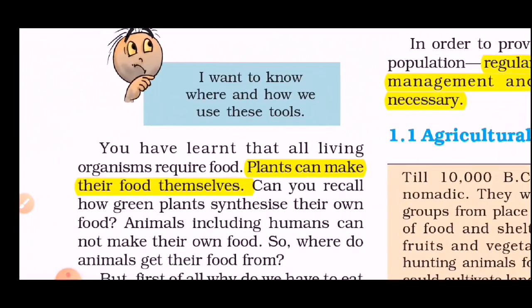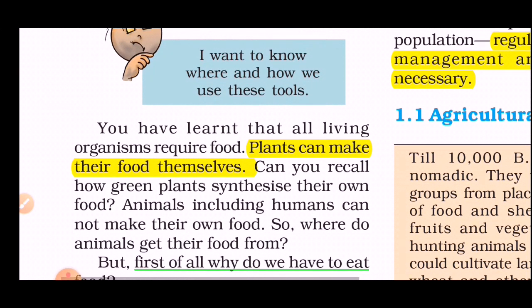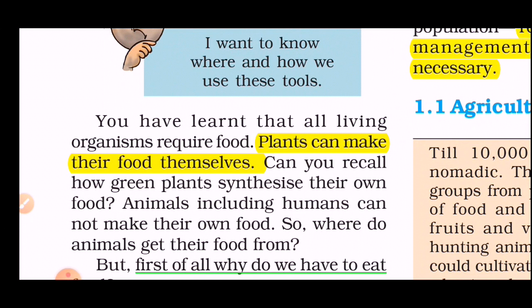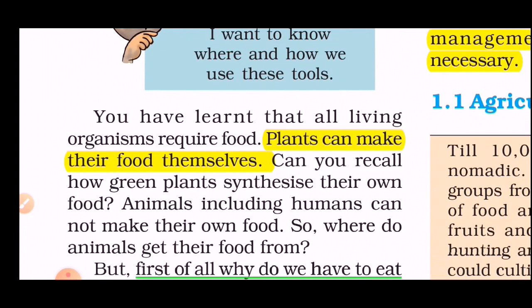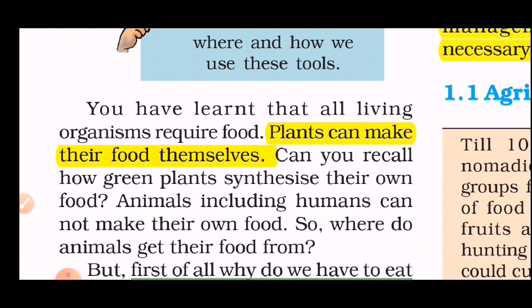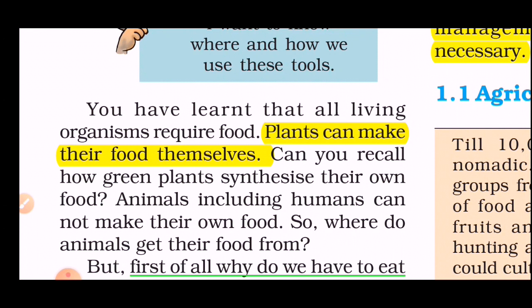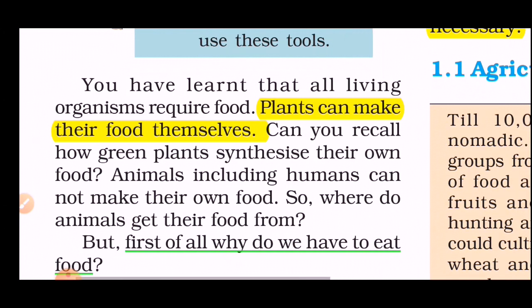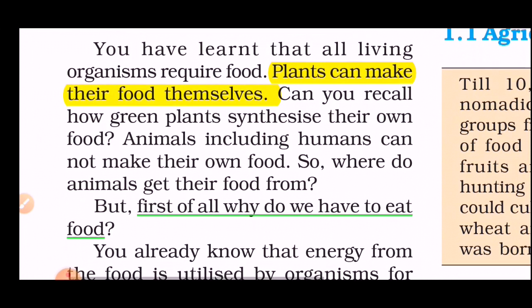Let's go on reading. You have learned that all living organisms require food. Plants can make their own food. The point in highlighting this line is plants can make their food themselves. Which process is that? Do you remember? That process is called the photosynthetic process, which was taught to you in the previous year, and because of photosynthesis we human beings as well as many organisms are surviving today. Let's continue the course.